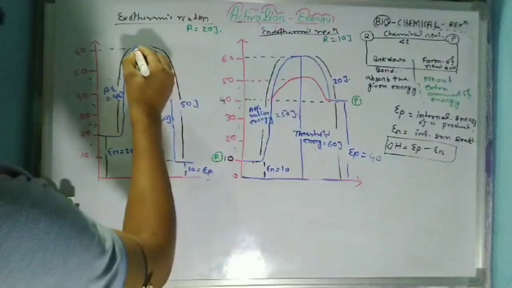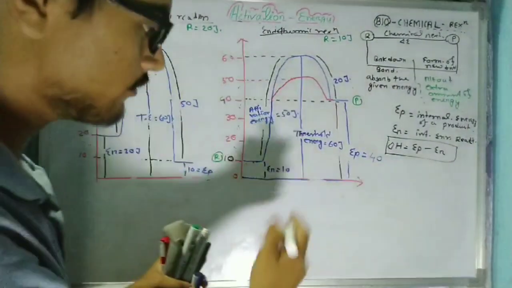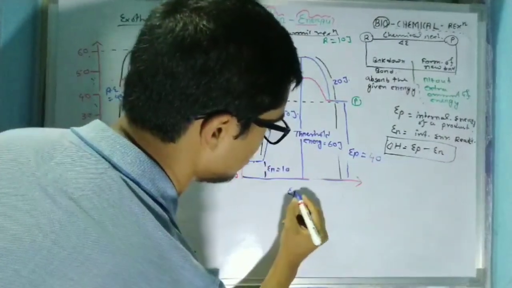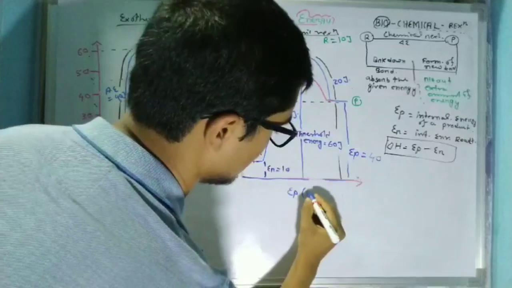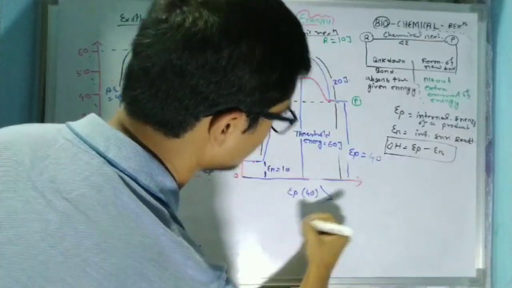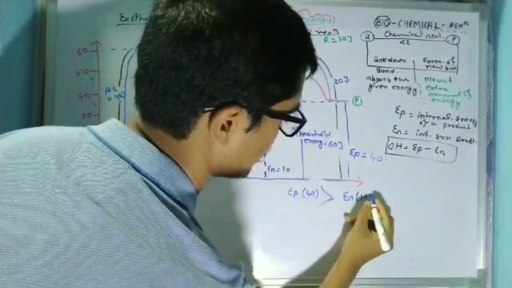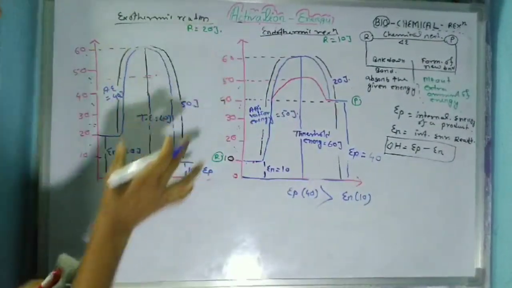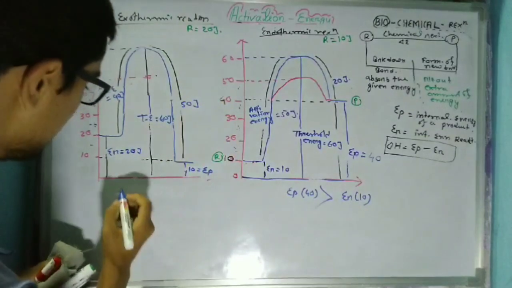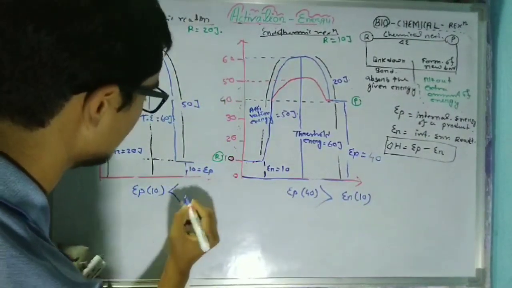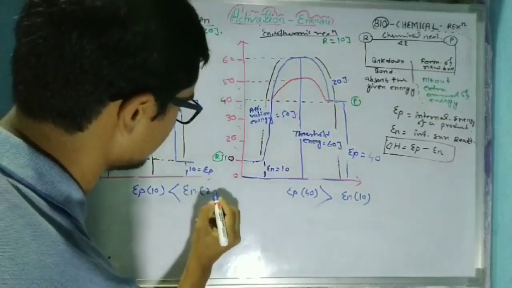Now what we learned from these two graphical representations is that in case of an endothermic reaction, the value of EP is always greater than the value of ER. But in case of an exothermic reaction, the value of EP is always less than the value of ER.